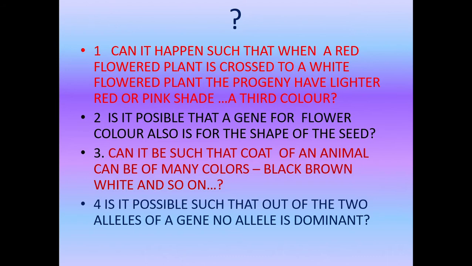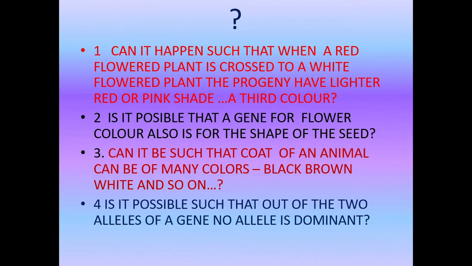That means, in case of Mendel's crosses, we have learned that there is tall and dwarf, or purple, white, yellow, green, only two colors. What if there are different colors like this? Black, brown, white, and so on. Can it be like that? Yes, it can be like that. It can be because of a polygenic inheritance. It is possible there. Or the next question we will see, is it possible such that out of the two alleles of a gene, no allele is dominant?